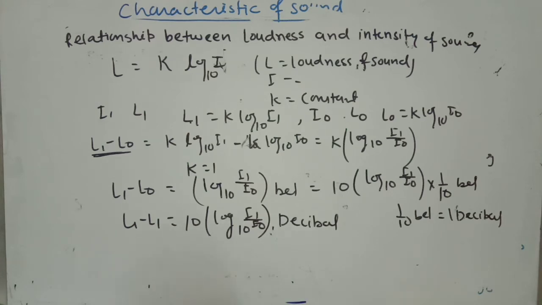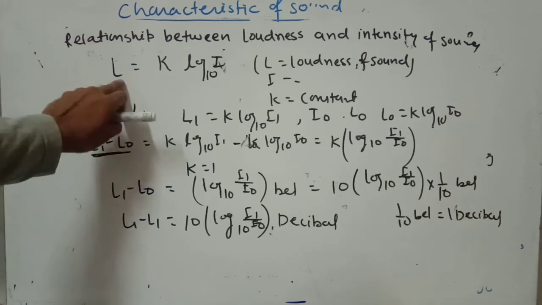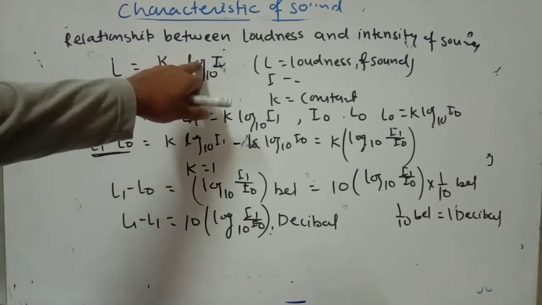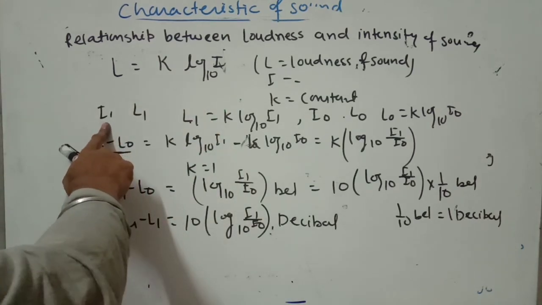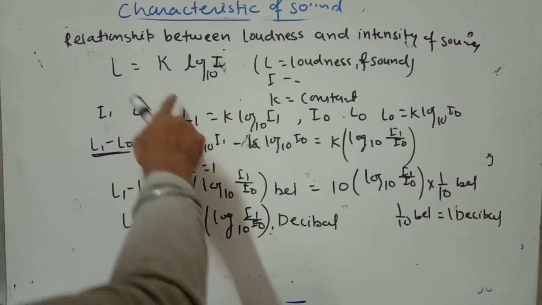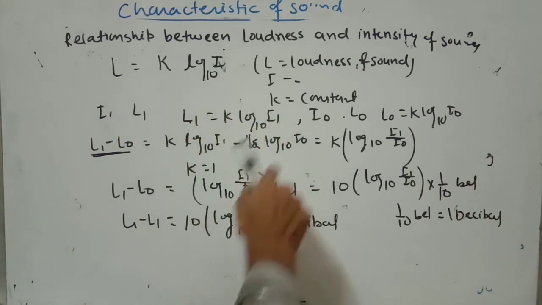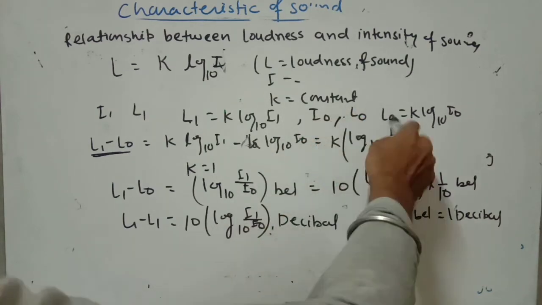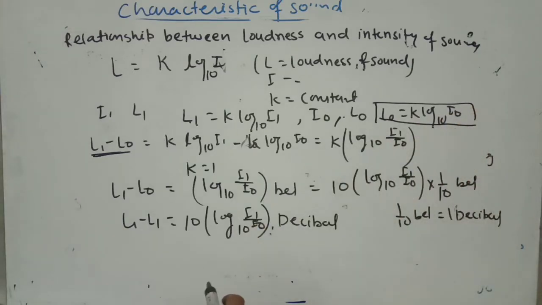Okay, so note down, you can pause the video and note this thing. Already, experimentally, loudness with intensity relation is loudness equal to K log I to the base 10. Then for particular intensity I1, loudness is L1, so L1 equal to K log I1 to the base 10. Similarly for I0, loudness is L0, so L0 equal to K log I0 to the base 10.